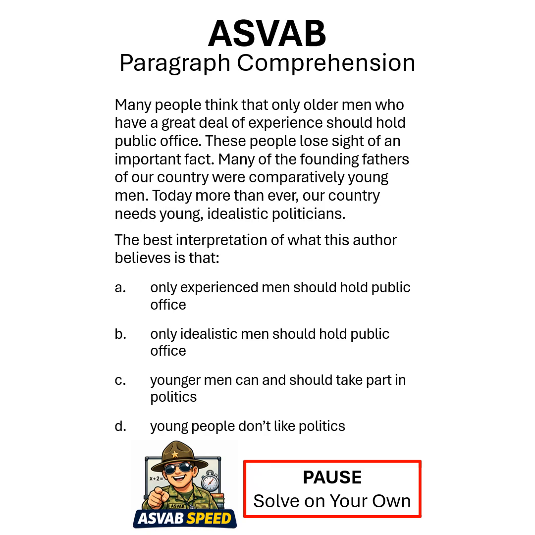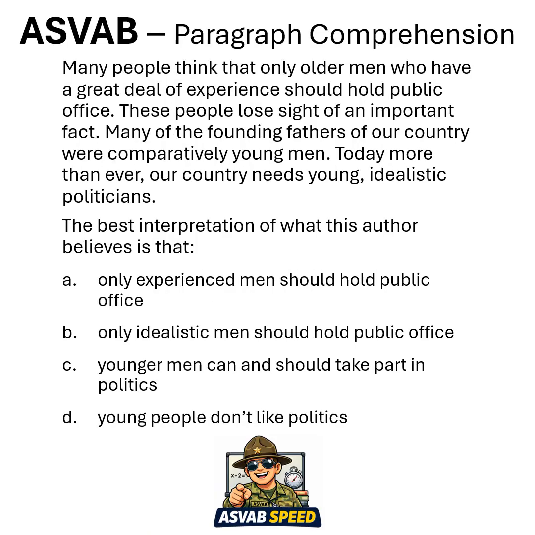Let's begin. All right, let me get my highlighter out. And what are we trying to answer? We're looking for the best interpretation of what this author believes. And there are some keywords here in the answers. These are some absolutes. If we look at A, only experienced. B, only idealistic. C, let's see, younger men can and should. D, young people don't like politics. Absolute words are tricky and you need to be careful with them in paragraph comprehension questions.